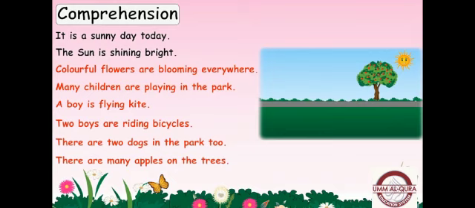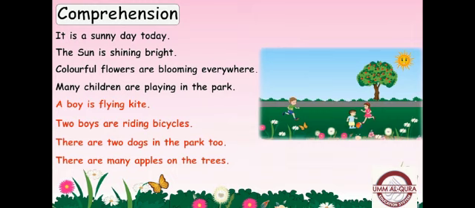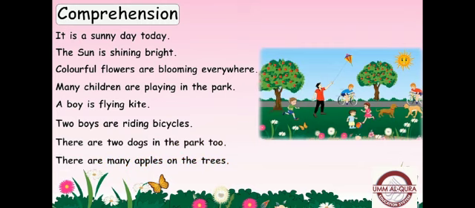The sun is shining bright. Colorful flowers are blooming everywhere. Many children are playing in the park. A boy is flying a kite. The two boys are riding bicycles. There are two dogs in the park too. There are many apples on the trees.